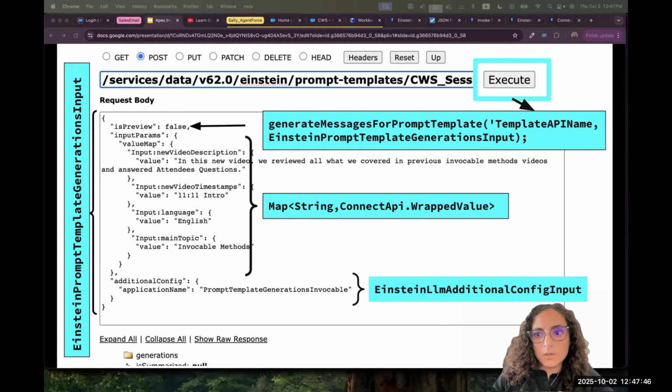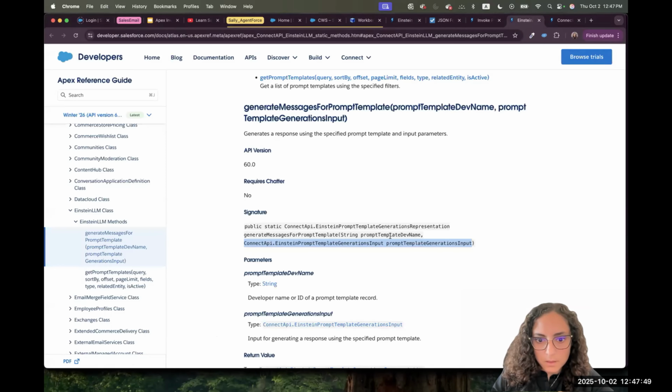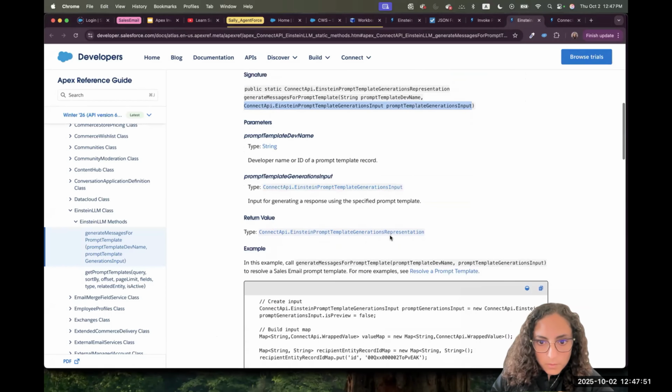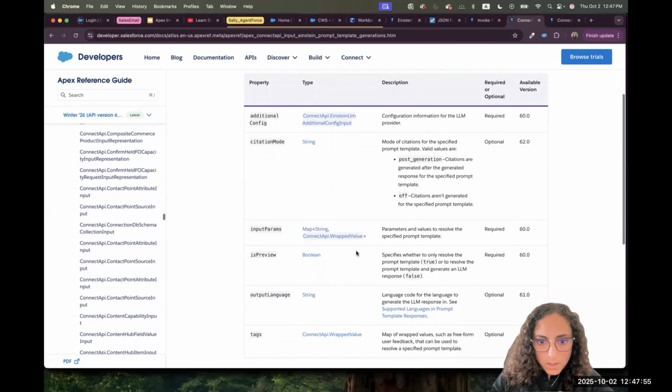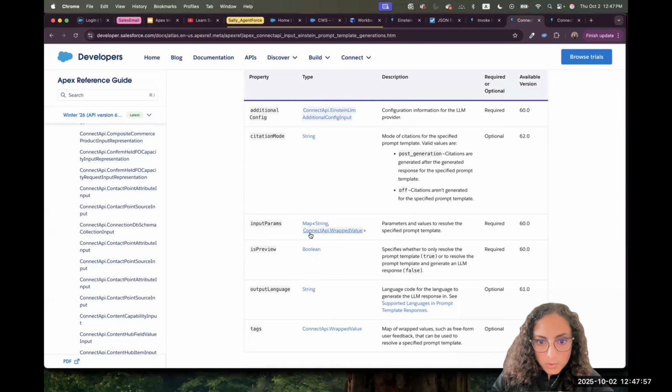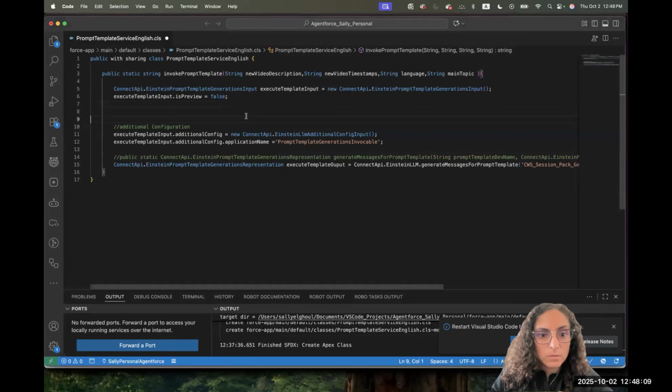Again, when you go to the Einstein here, it will tell you those are the inputs and the parameter, the map input parameters, of type map string and connect API dot wrapped value. So again, the documentation tells me what's the type.